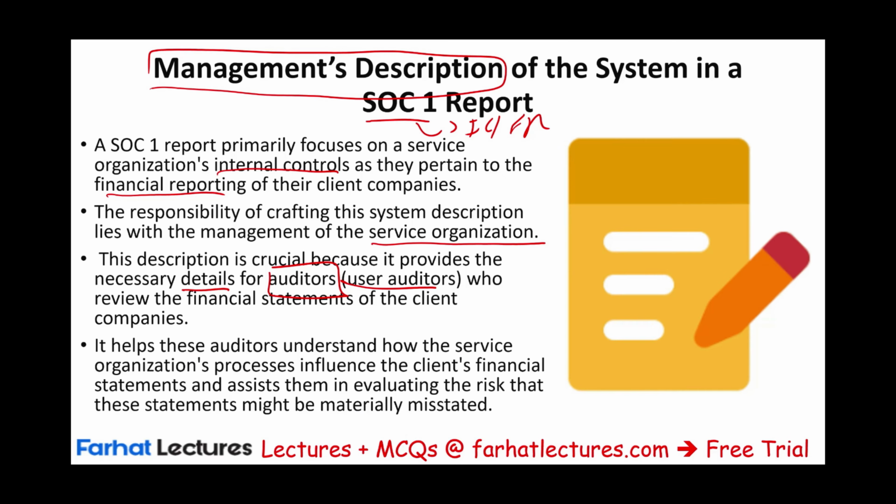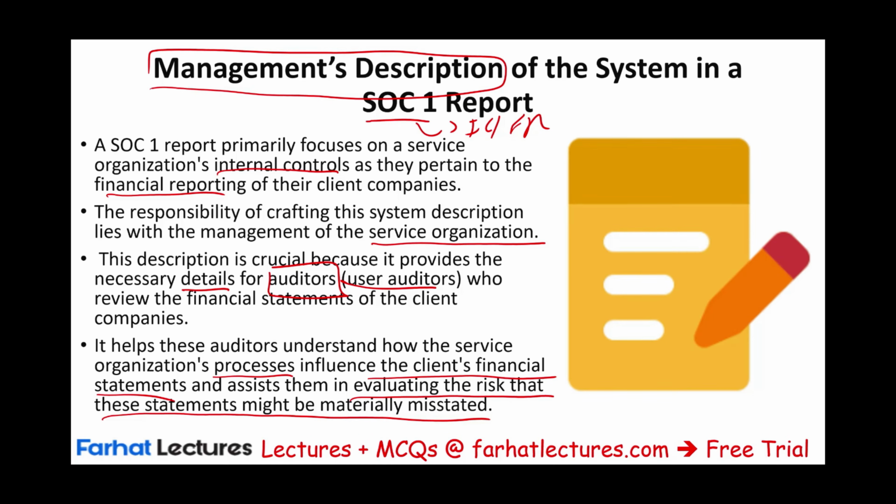Now, this helps also the auditor understand how the service organization processes influence the client financial statement and assist them in evaluating the risk that these statements might be materially misstated. Remember, the user entity is using the service of a service organization. The auditor wants to know, the user auditor, what type of service are you providing to my client?